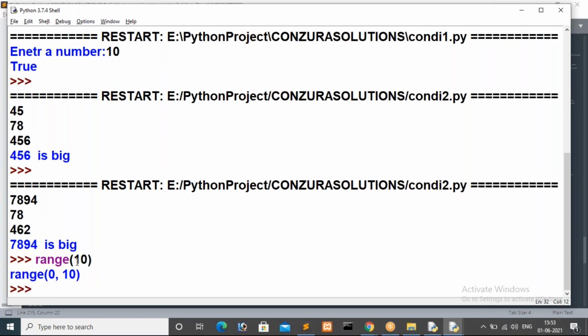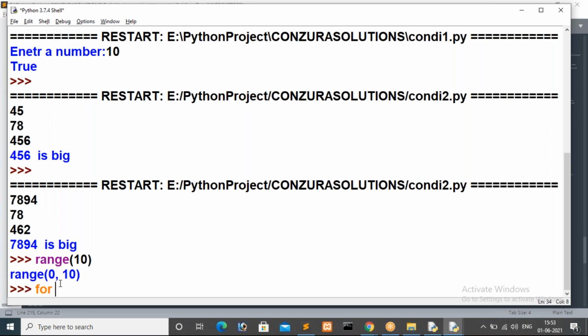In that case Python interpreter will consider 0 as the beginning value, and 10 minus 1 position is the ending value. I will give an example. Here I is the variable. For is a keyword, followed by I, with a space between for and I.